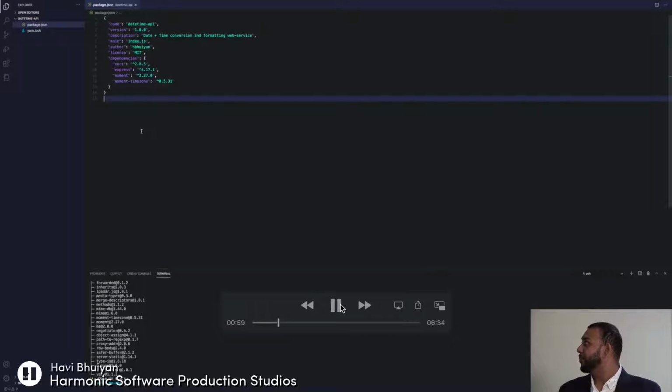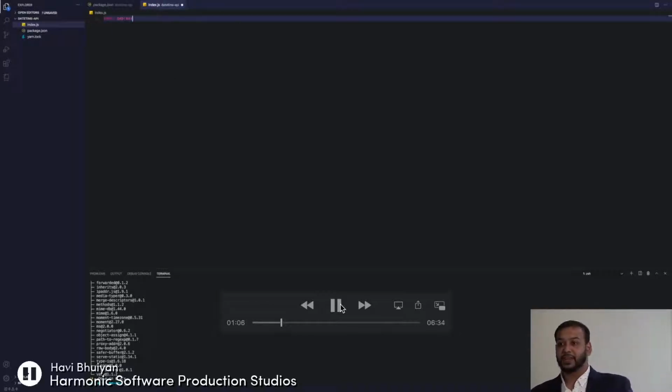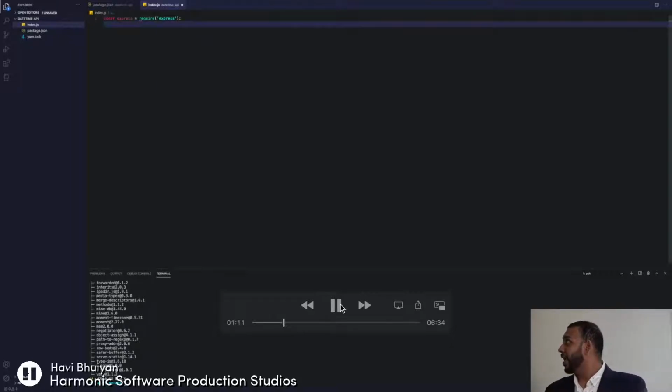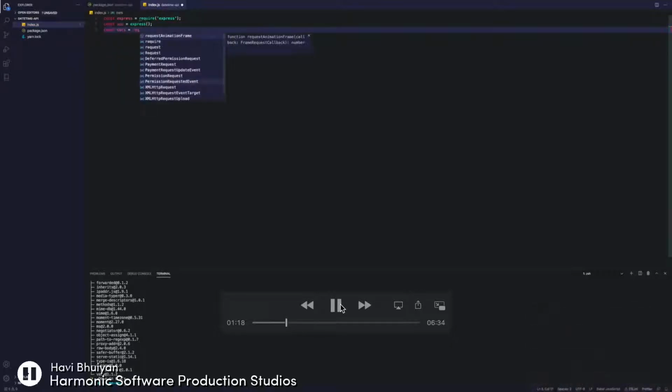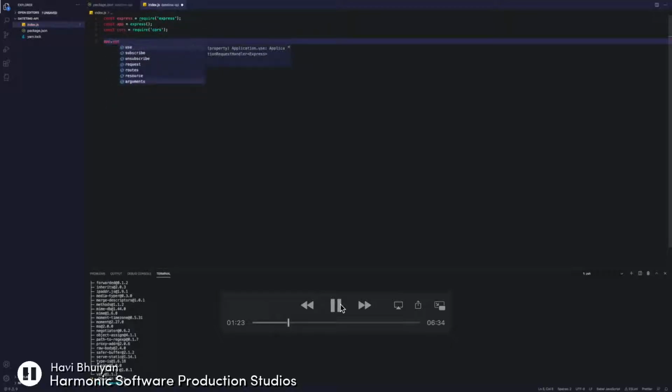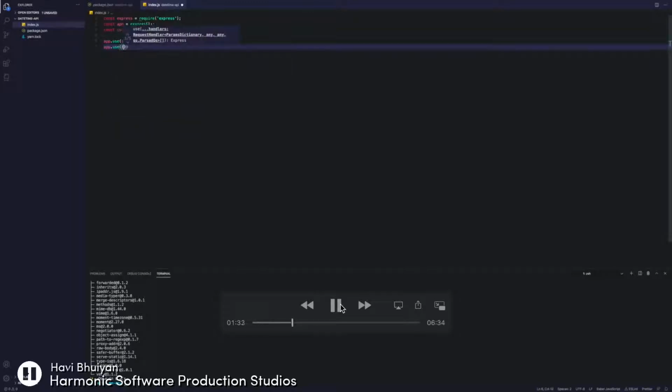So if we take a look here, now that we've got our dependencies, the next thing we need is the root of our application. And our application will start off at this index.js file. The first thing we'll do is import Express, our dependency. And then we're going to go ahead and create an app using that Express. We'll invoke the Express function, which will return to us a web framework application. We're going to next import cors so that we can use cross-origin resource sharing. So that means that you can use this web service in a more flexible way within your network.